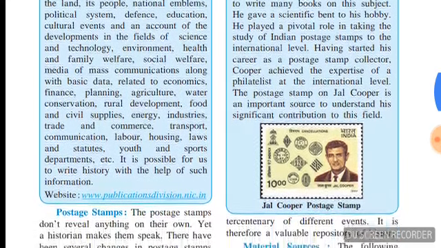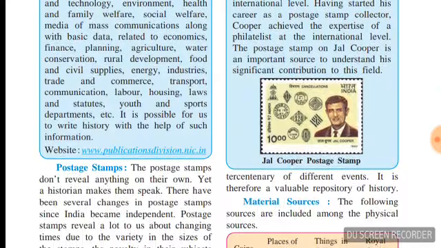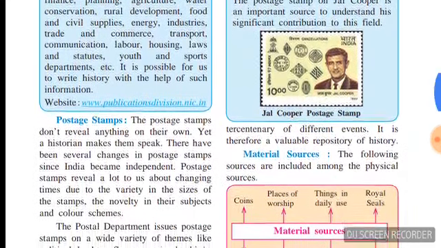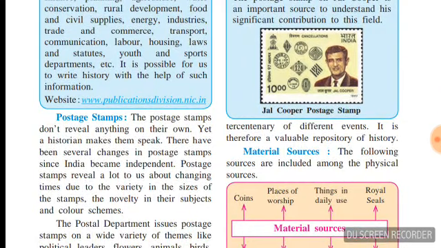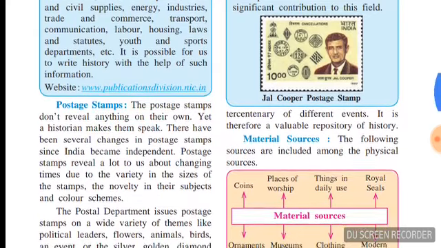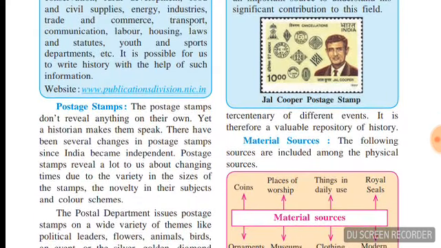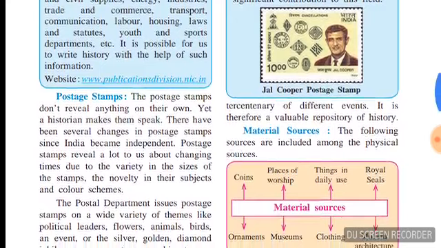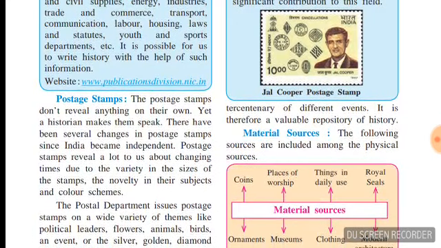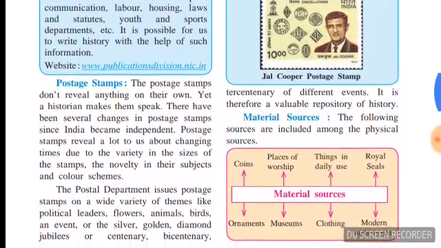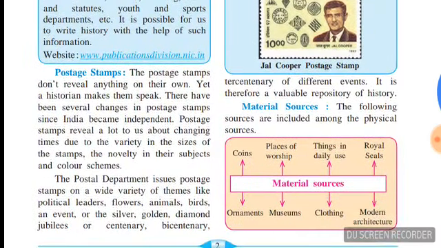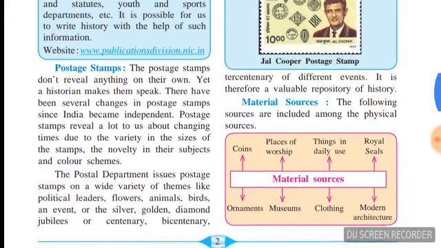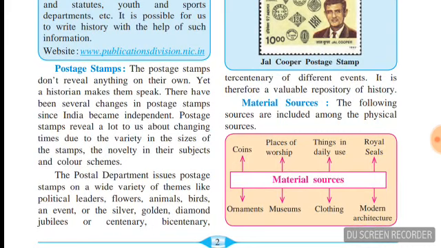It is given that the book India 2000, or the book India of any year, contains useful information about the land, its people, national emblems, political system, defense, education, cultural events, and an account of development in the fields of science and technology, environment, health and family welfare, social welfare, media of mass communication, along with basic data related to economics, finance, planning, agriculture, water, conservation, rural development, food and civil supplies, energy, industries, trade and commerce, transport, communication, labor, housing, laws and statutes, youth and sports departments, etc.